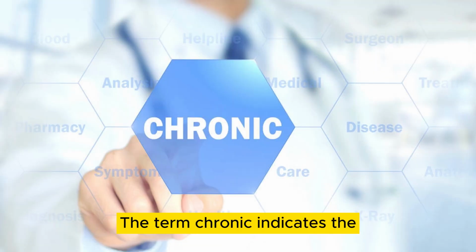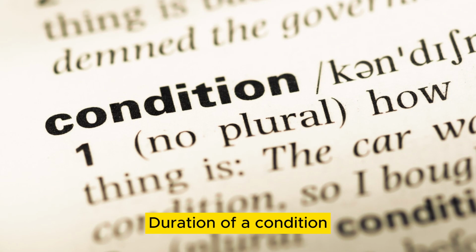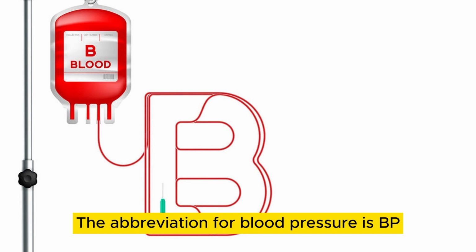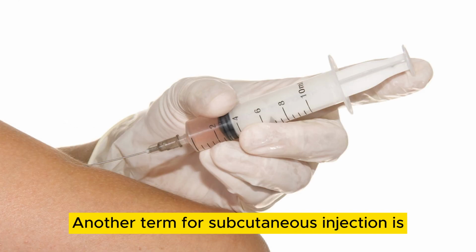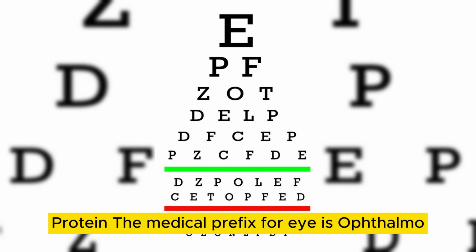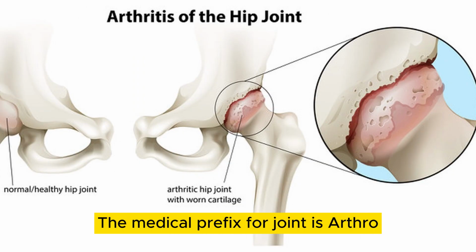The term chronic indicates the duration of a condition. The medical name for nosebleed is epistaxis. The abbreviation for blood pressure is BP. Another term for subcutaneous injection is hypodermic. In the word hemoglobin, the word globin means protein. The medical prefix for eye is ophthalmo. The medical prefix for joint is arthro.